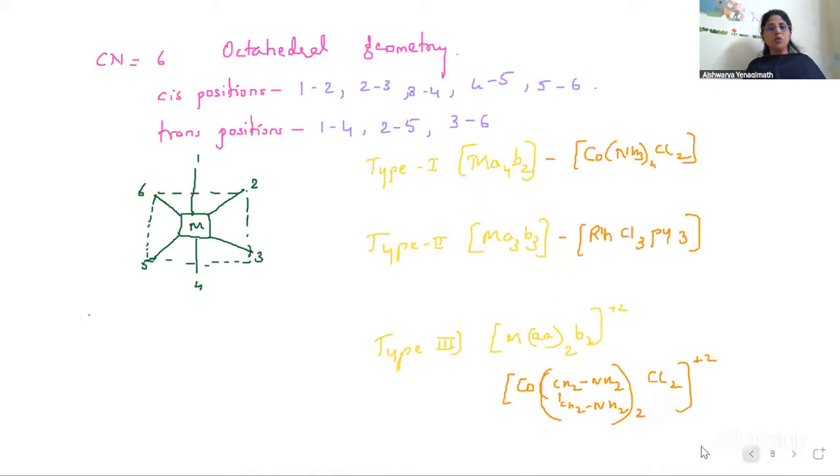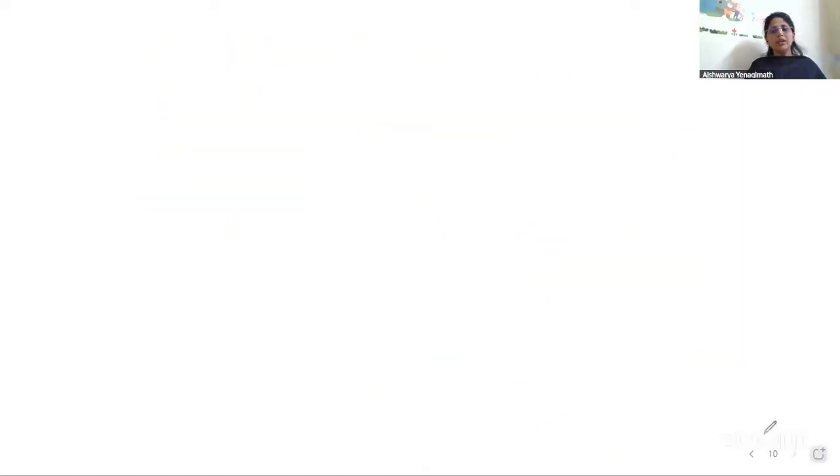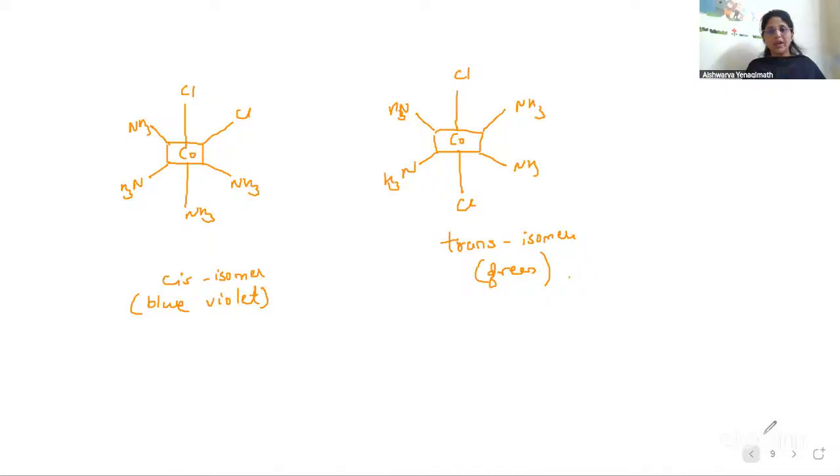Remember these positions for coordination number 6 octahedral geometry; this is how we write. Okay, 1 starting here, 1 2 3 4 5 6, remember this. Which do we call cis isomer? When there are similar ligands at 1 2, 2 3, 3 4, 4 5 or 5 6 positions. When do we call it trans? When similar ligands are at 1 4 position, or 2 5 position, or 3 6 position, then we talk about trans isomerism, correct? And the colors of the compounds will also be different.